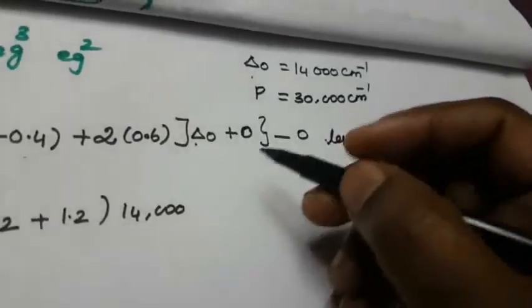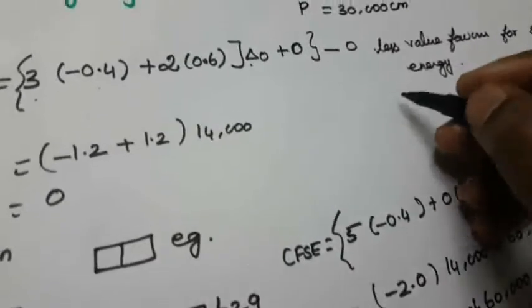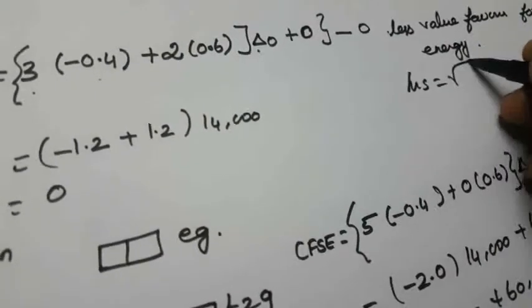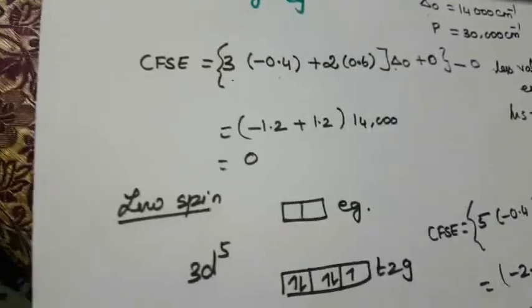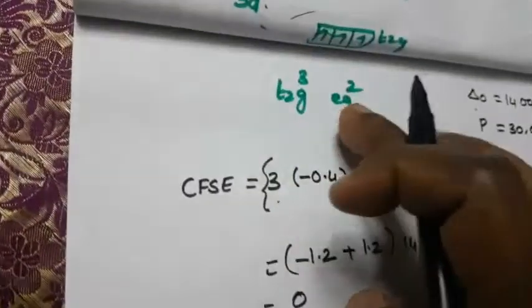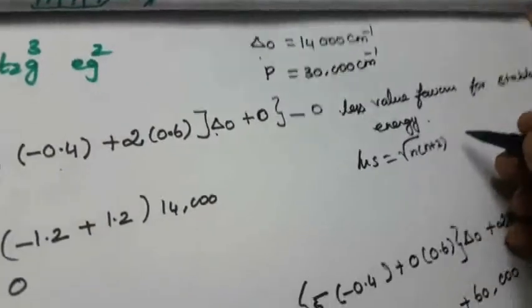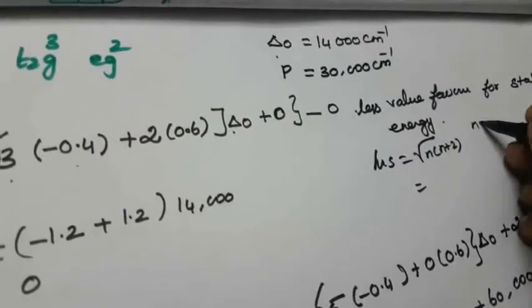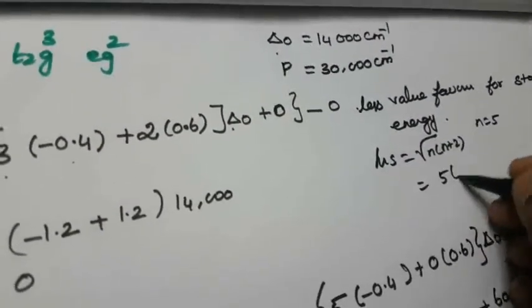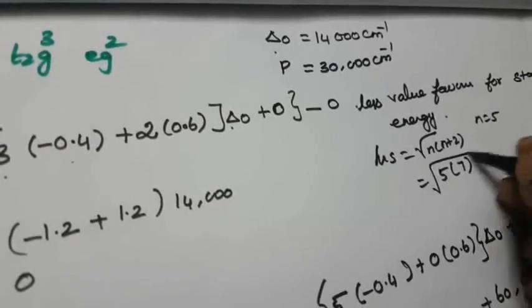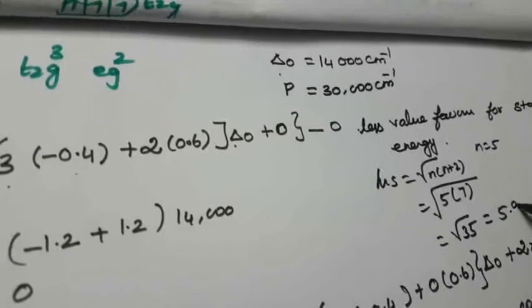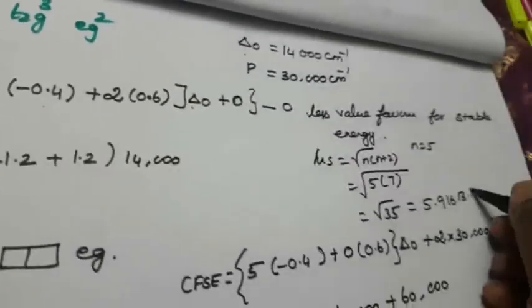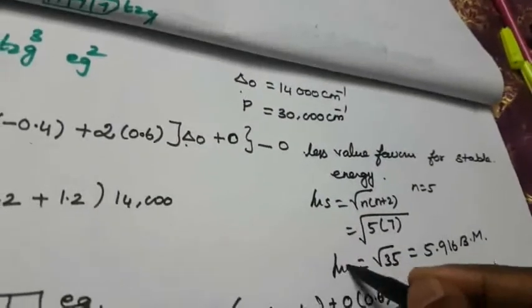So how many unpaired electrons? Now you can calculate the mu value. Mu s equal to square root of n into n plus 2. How many unpaired electrons in the high spin? 5 unpaired electrons. So n is equal to 5. So 5 into 7, square root of 35, equal to 5.916 Bohr magneton. Okay, that is the magnetic moment.